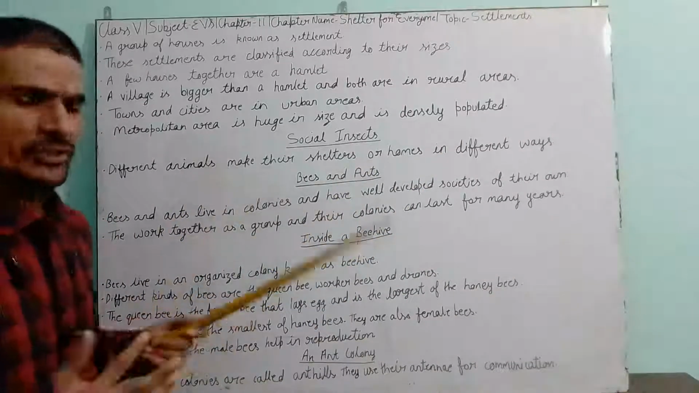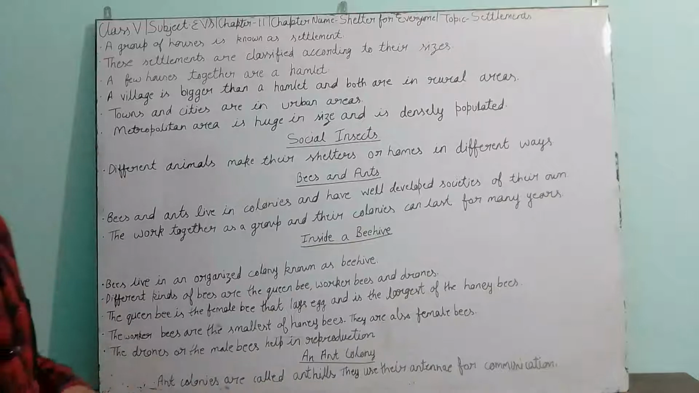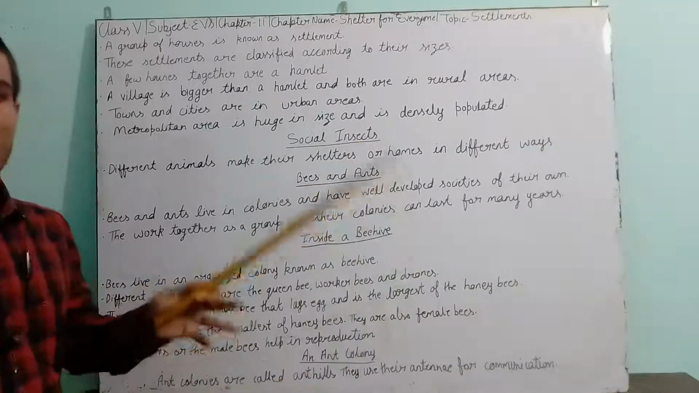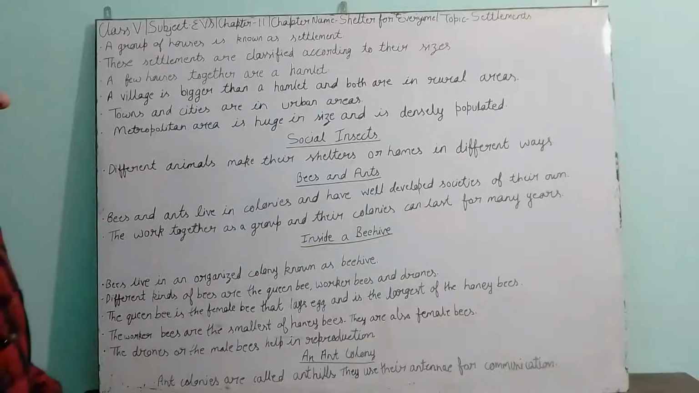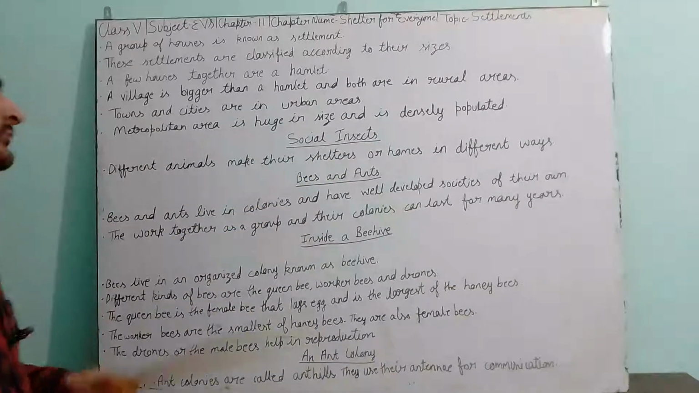Since their structure is different, their qualities, capacities, and nature are also different. So they use different ways to make their homes. But a few things are common, they are social.